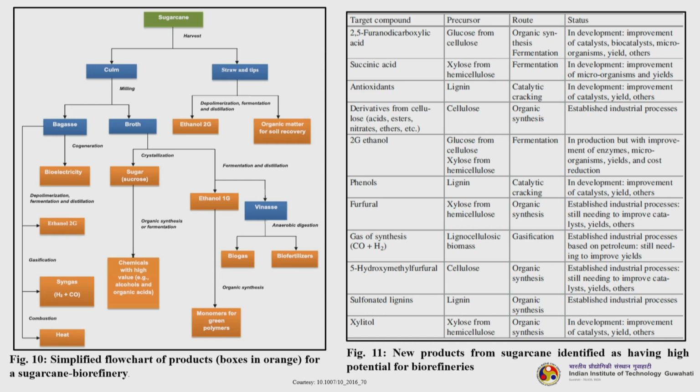Now, let us talk about 5-hydroxymethyl furfural, HMF. It is a very important chemical, a fuel additive. Its precursor is cellulose, its route is organic synthesis, and its status is established industrial processes still needing to improve catalysts, yields and others. Then the last one is xylitol. I have skipped some, you can go through them later. The precursor is xylose from hemicellulose, the route is organic synthesis, and it is in the development stage; improvement of catalysts, yields and others is required.